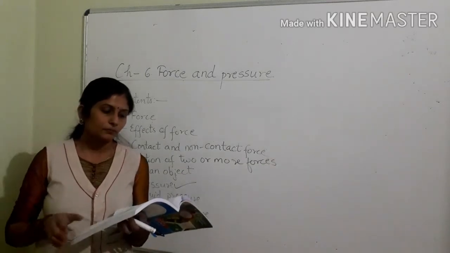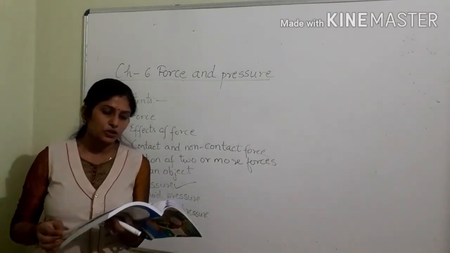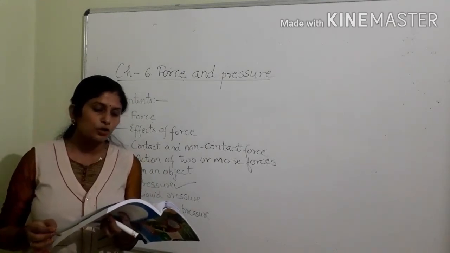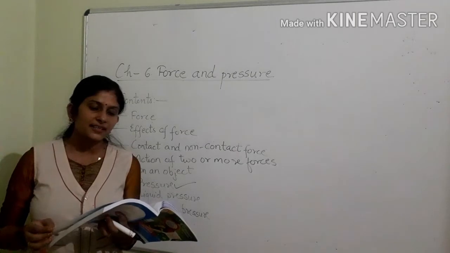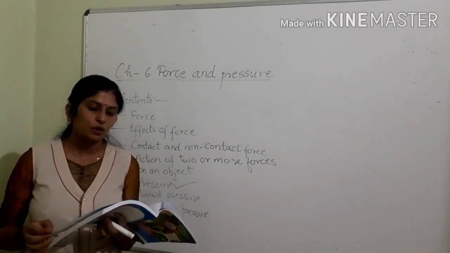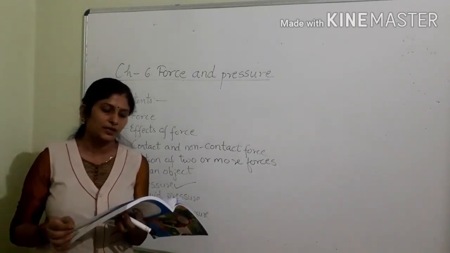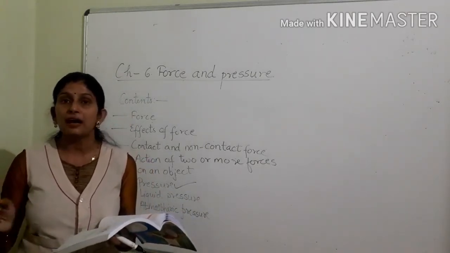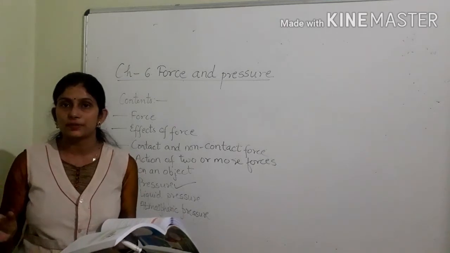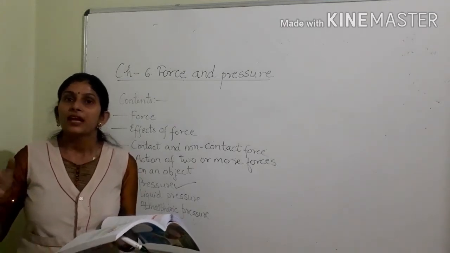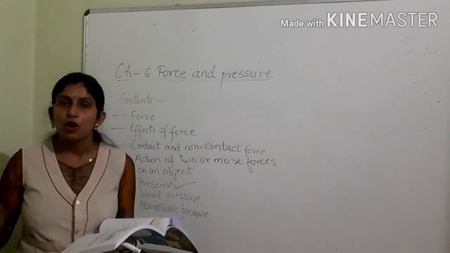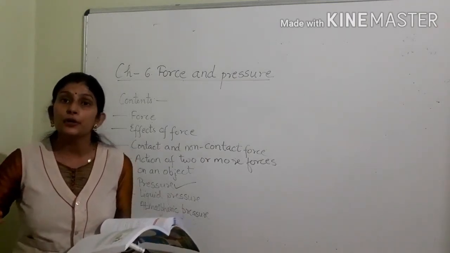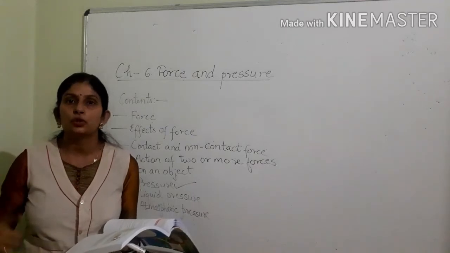Now, second question. Why do school bags and backpacks have broad shoulder straps? Why is it advised to carry school bags on both shoulders instead of one shoulder? School bags and backpacks should have broad shoulder straps so that area of contact on shoulder increases. This will reduce the pressure on the shoulder.